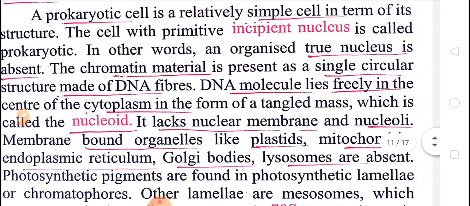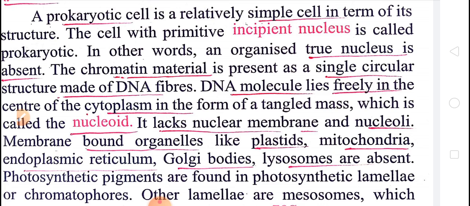I repeat once again, prokaryotic cell doesn't have a well-defined nucleus. Instead of nucleus, they have a nucleoid in the cytoplasm, and in the nucleoid the DNA will lie.